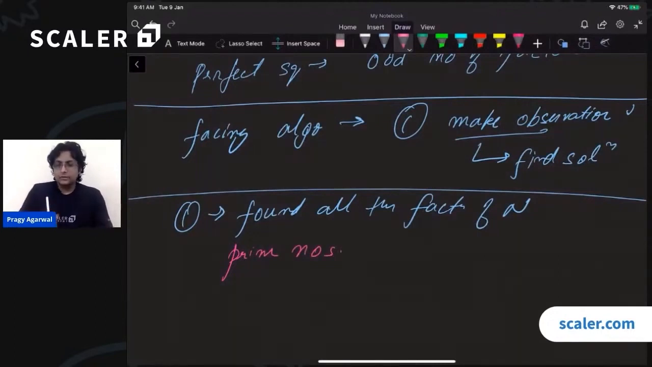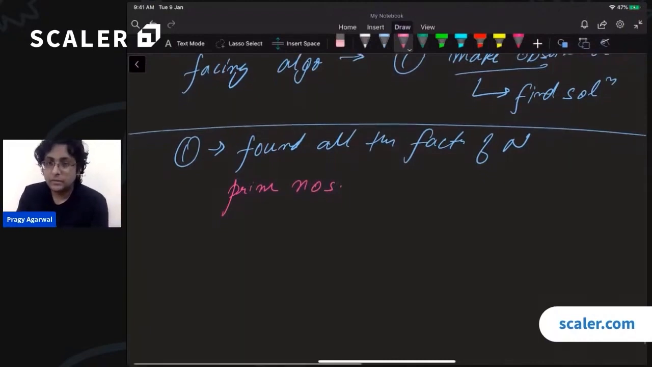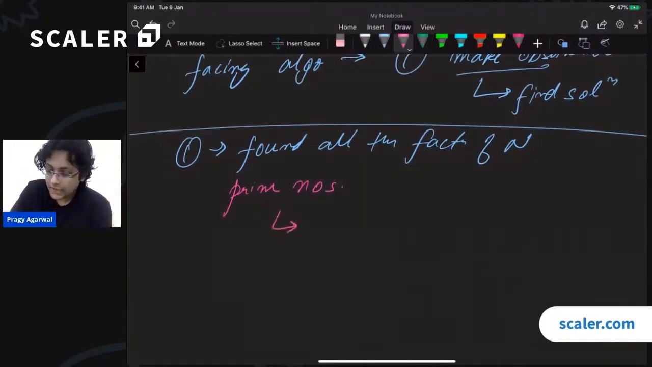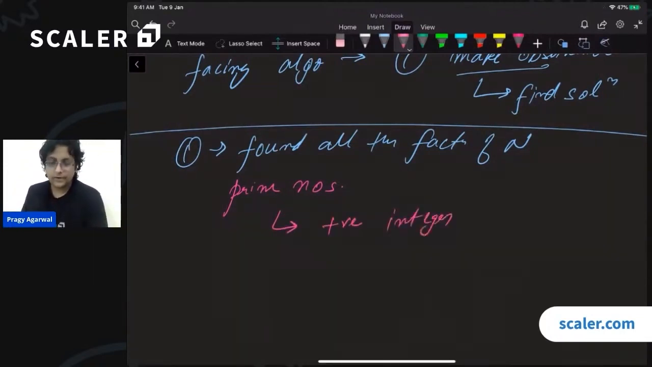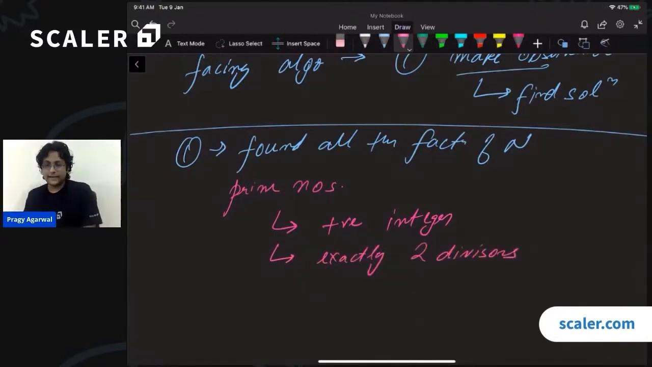So first of all, can someone quickly tell me what a prime number is? What is the definition of a prime number? A prime number, first of all, has to be a positive integer. Secondly, it must have exactly 2 divisors. Right? It must have exactly 2 divisors.